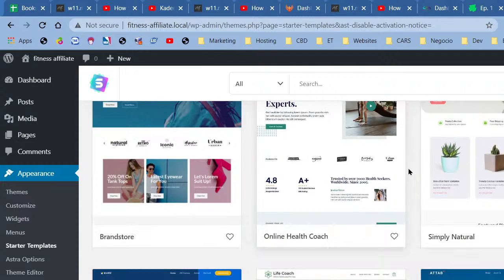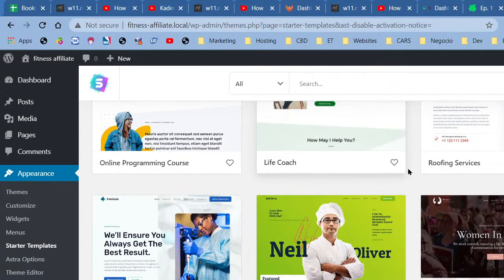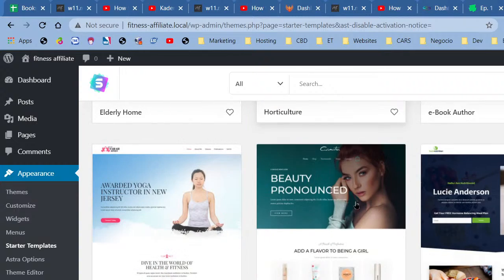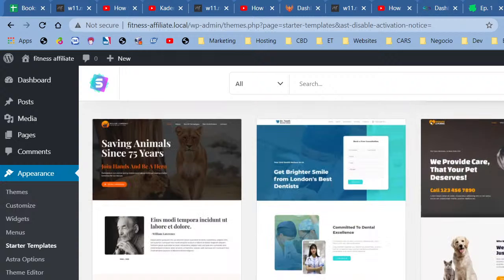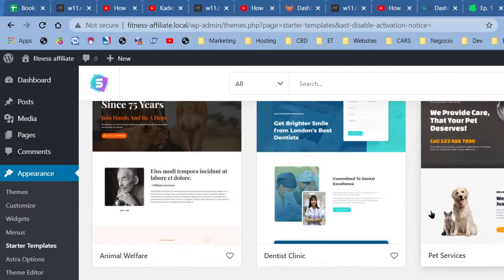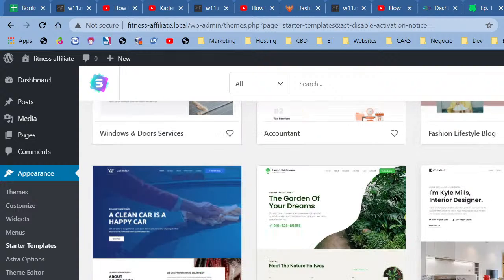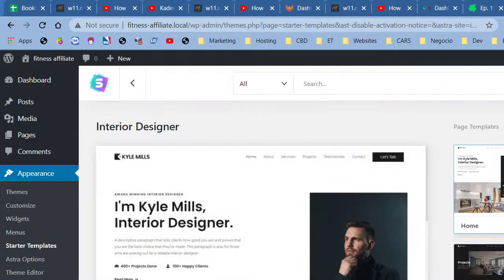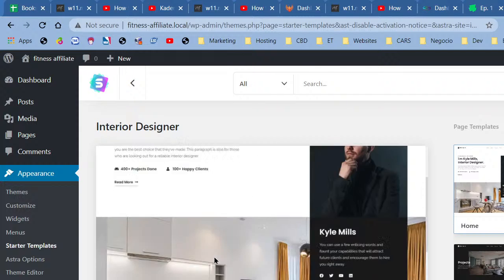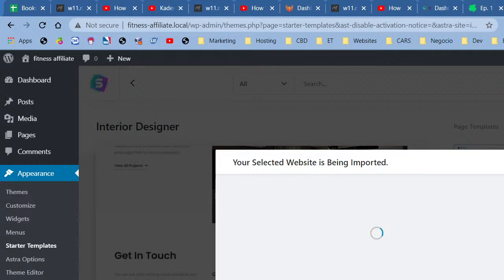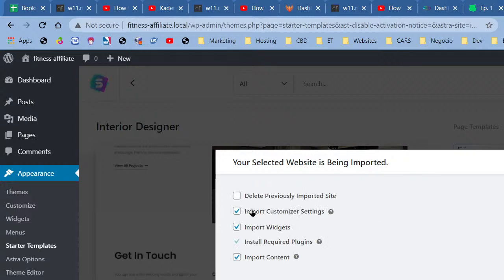Okay, so I'm scrolling, I'm searching, I'm scrolling, and I'm searching, and this looks nice, but I'm not going to use that. I'm going to use something obscure, something I've not used before. Okay, so interior designer. Okay, so I'm going to use the interior designer. I haven't used it before, and that's one of the main reasons why I'm going to use it.